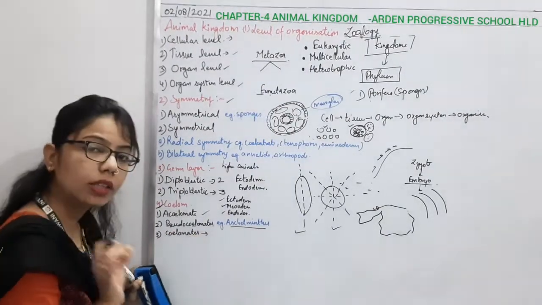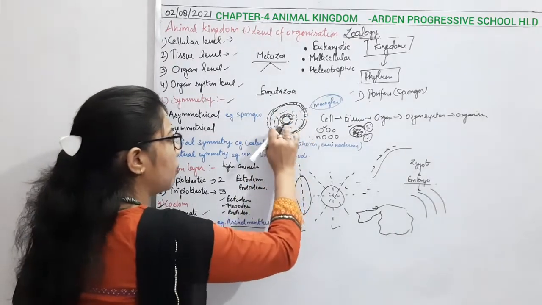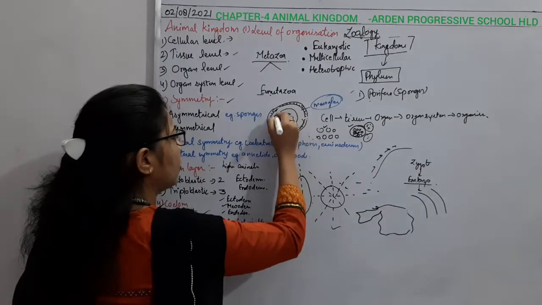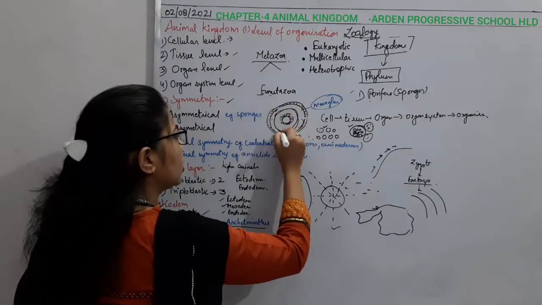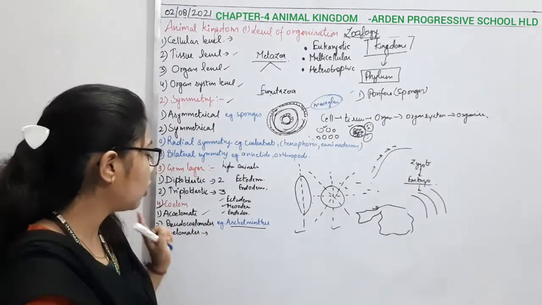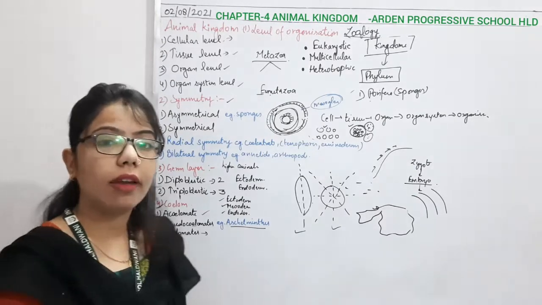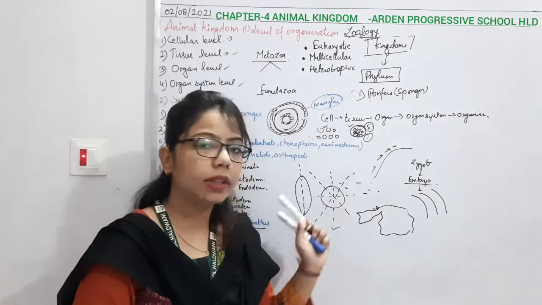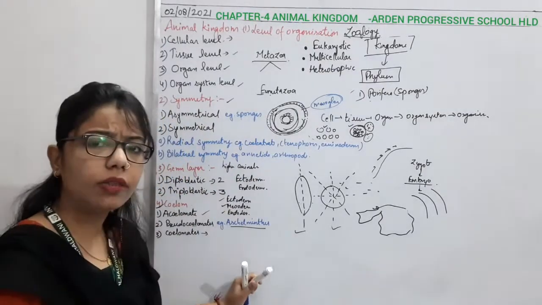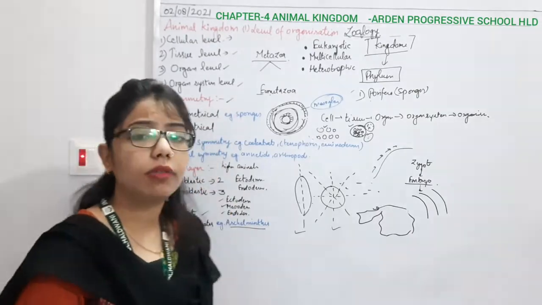Coelomate means now there is a proper cavity, and this cavity is surrounded by the proper mesodermal layer. Okay, and we know that if there is this cavity, then it will accommodate the organs. So it means that the organ system will also start from here onwards, because now there is a cavity and this cavity is surrounded by the mesodermal layer. Okay, so here we have discussed the basic features, how we can differentiate different phyla.